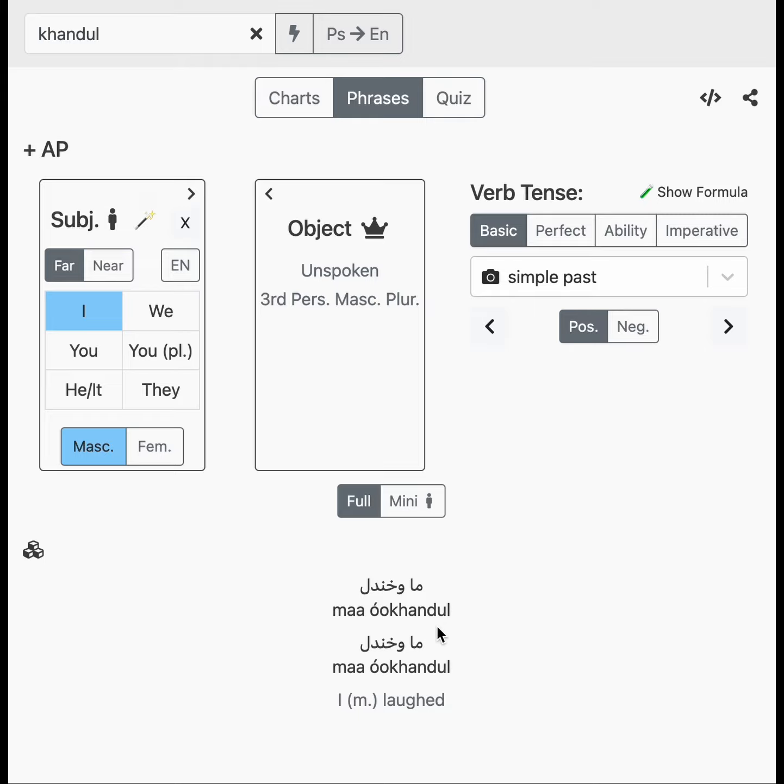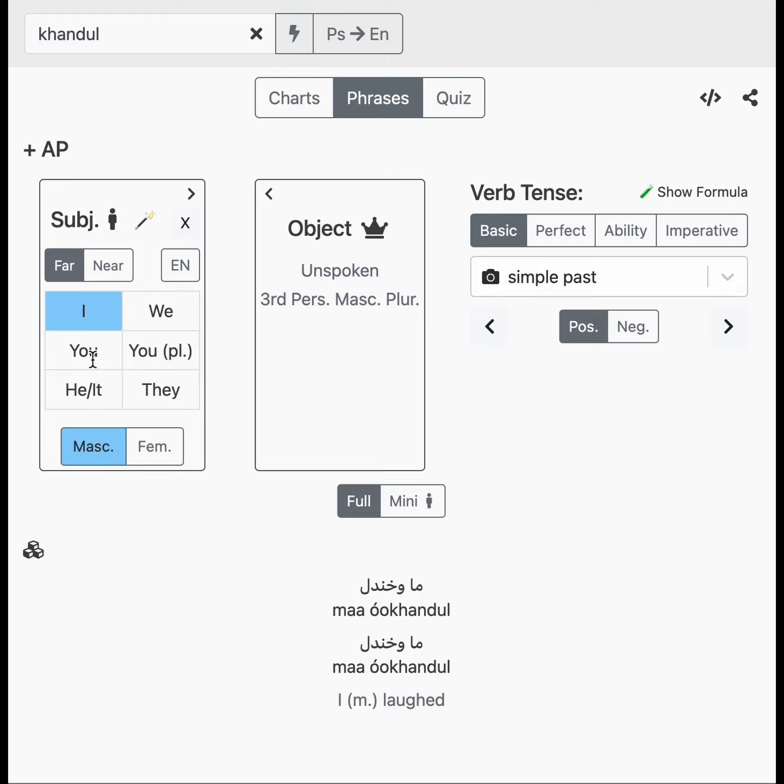We can think of it a bit like, laughing seems like an intransitive verb to us, but we could think of it like laughter, like there's some sort of output. The subject is outputting something, if that helps to think of it that way. But whether it makes sense or not, we just have to accept that there's an unspoken object, and the verb in the past tense is going to agree with that object, this unknown third person masculine plural thing.